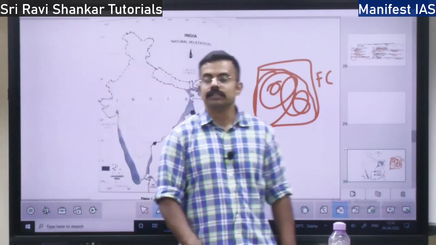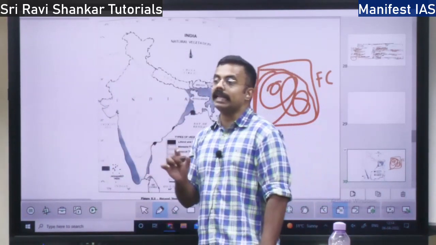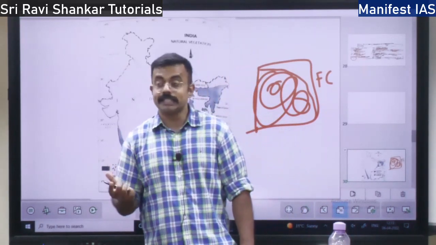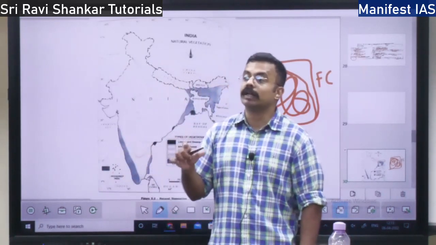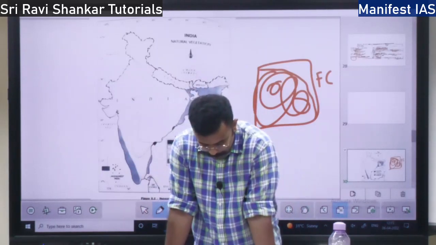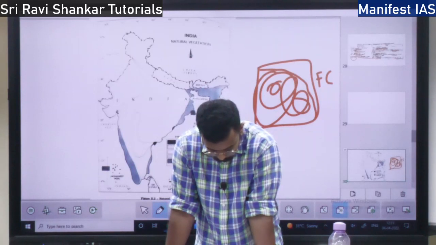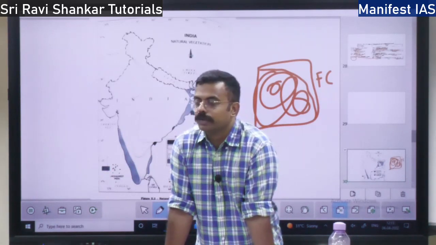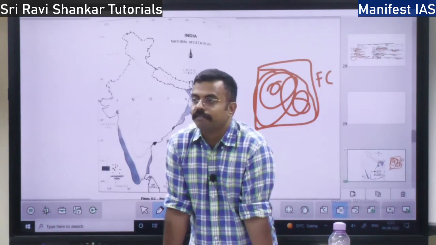Biannual means twice in a year. Biennial means once in 2 years. The India State of Forest Report is published once in 2 years, and it says that Lakshadweep has zero forest cover.